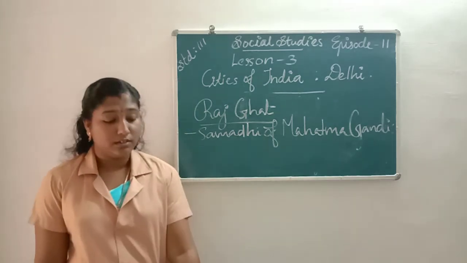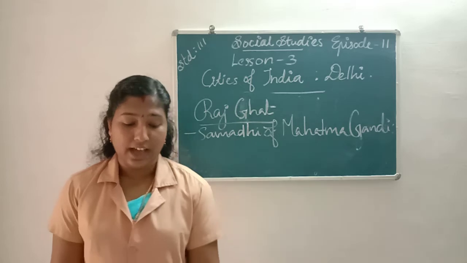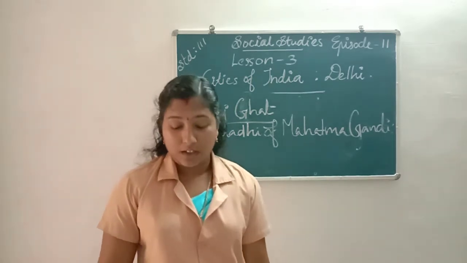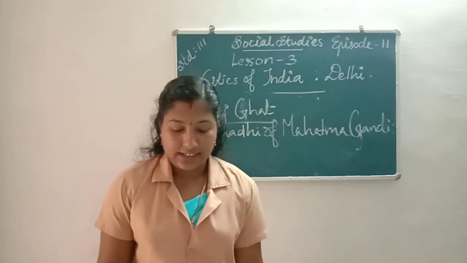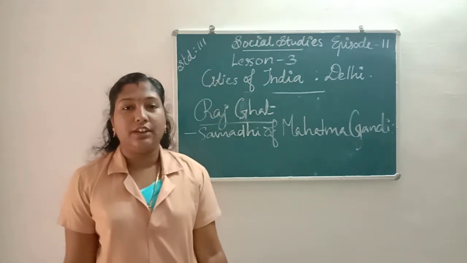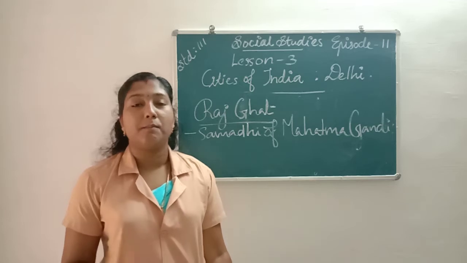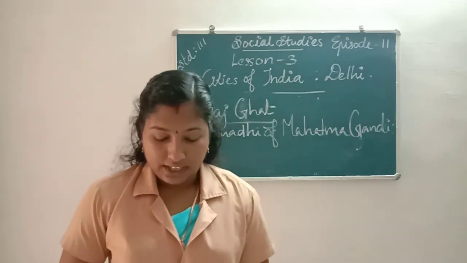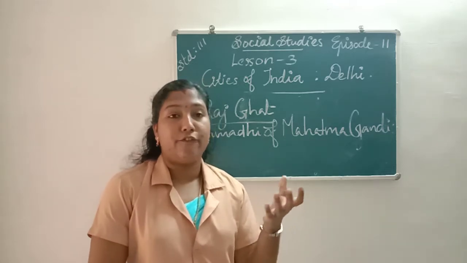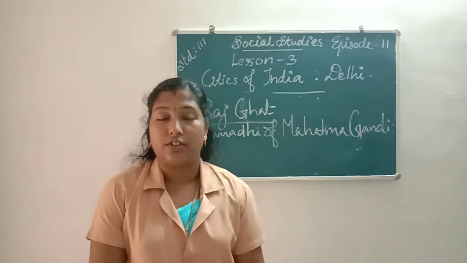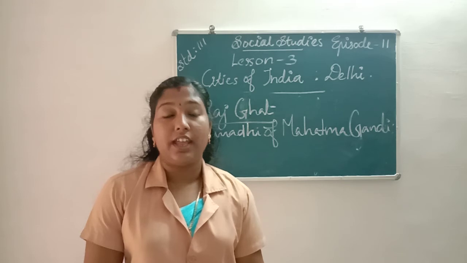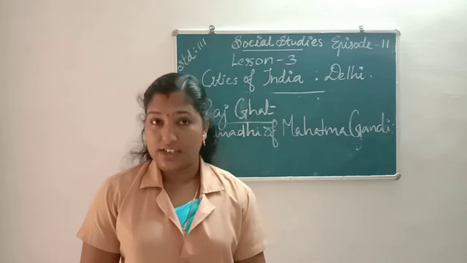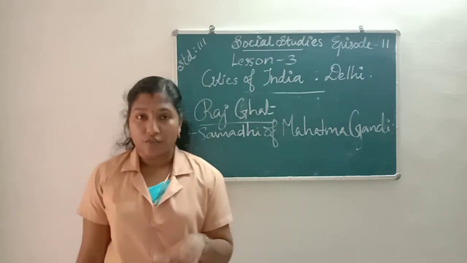Once again about Qutub Minar. The Qutub Minar was built by Qutbuddin Aibak about 800 years ago. Then the Red Fort was built by the Mughal Emperor Shah Jahan. It is made up of red stones. And every year on Independence Day, our Prime Minister hoists our national flag at the Red Fort.